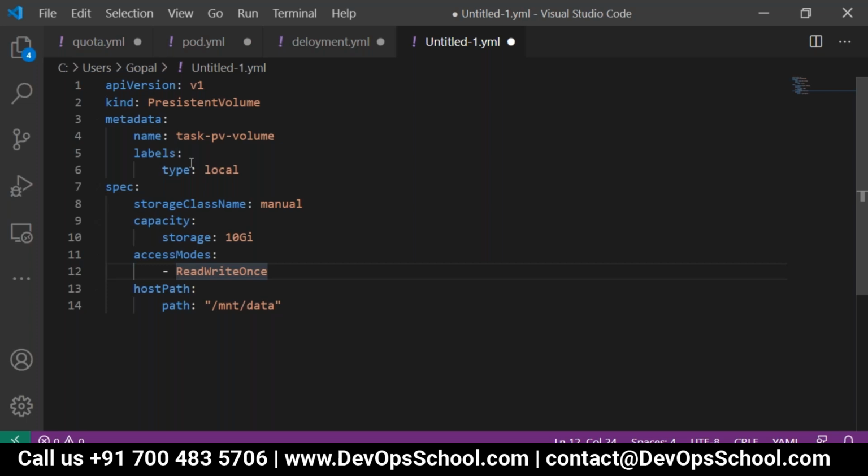API, kind, metadata, label. Is it clear till here? How can I see it? If I type kubectl describe volume. I'll come to that. But in this code, up to here, it is clear, right? The starting six lines.